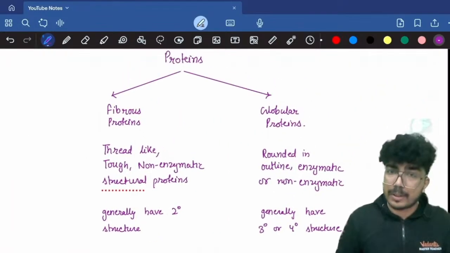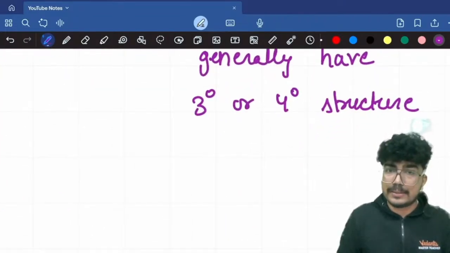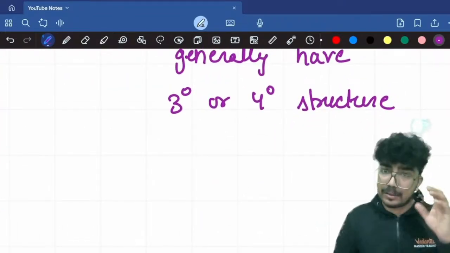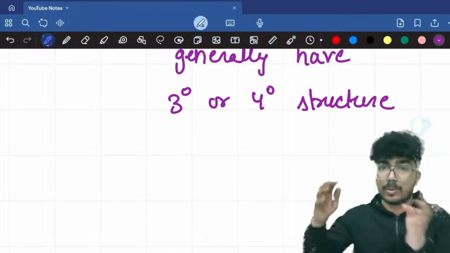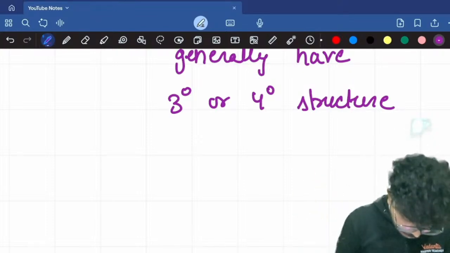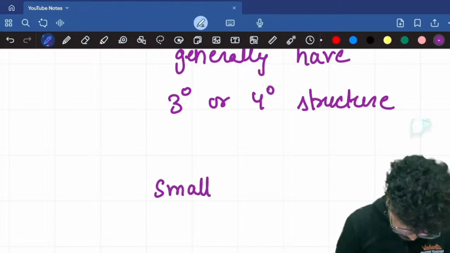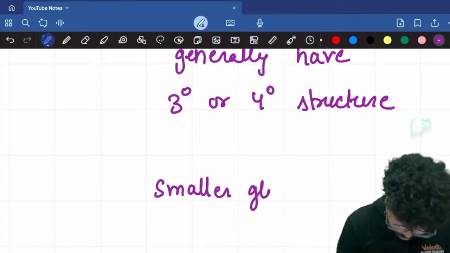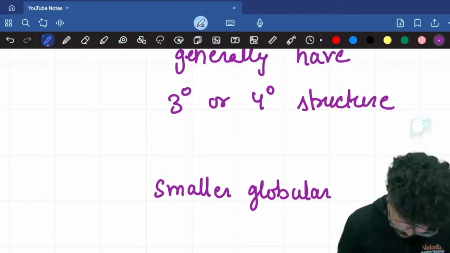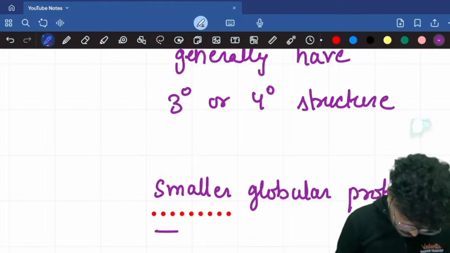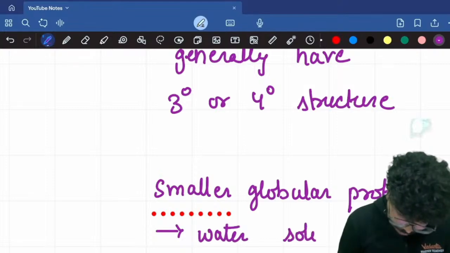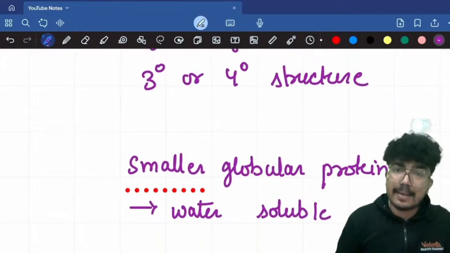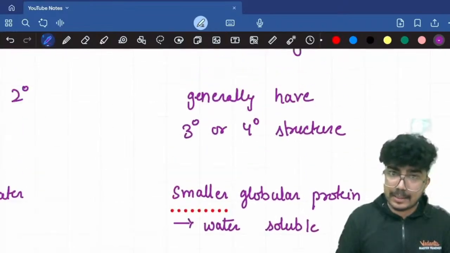For the globular proteins, let's say the smaller globular proteins, they are soluble in water, but the water solubility decreases with the increase in size. So, smaller globular proteins are water soluble, and I will write that water solubility decreases with increase in size.